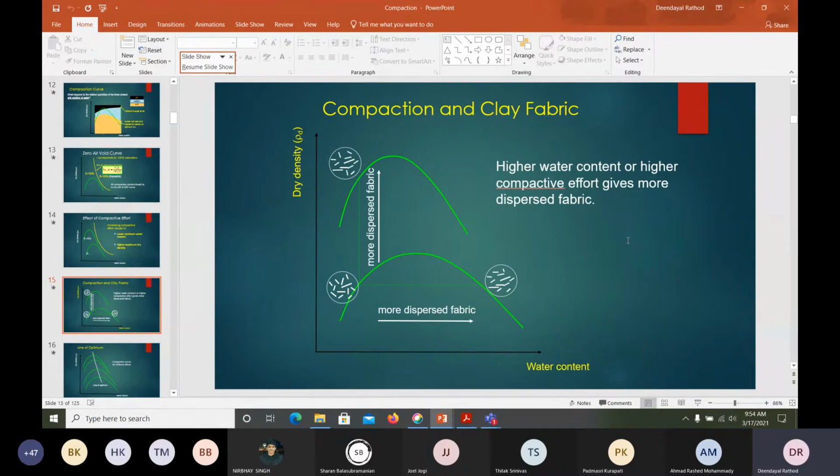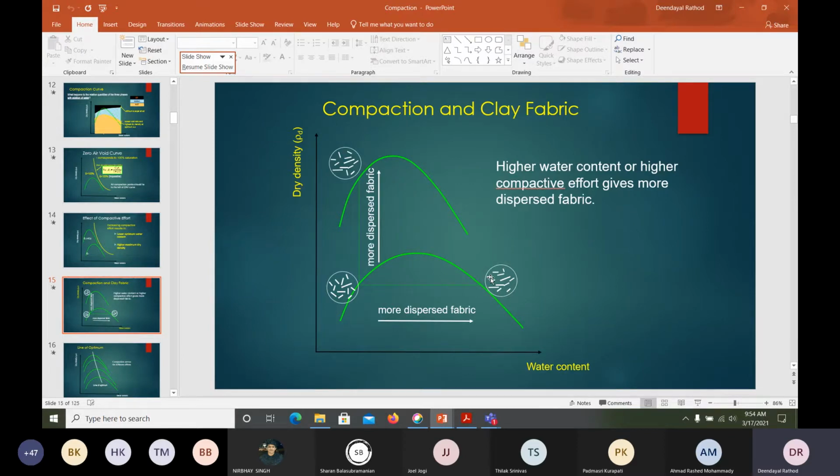Now when you come to the structure of a soil, before compaction the structure would be flocculated. But when it comes to this side, you will get a dispersed structure, because we are damaging the structure here. On the left-hand side of this one, you could see the clay particles and other things arranged in a flocculated manner.